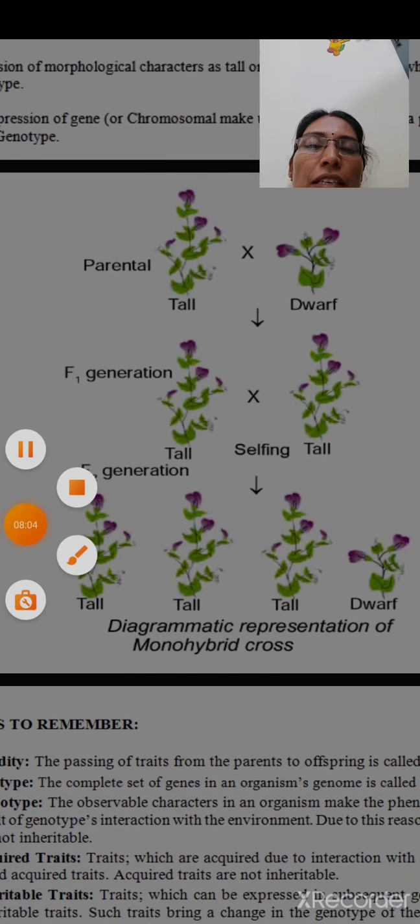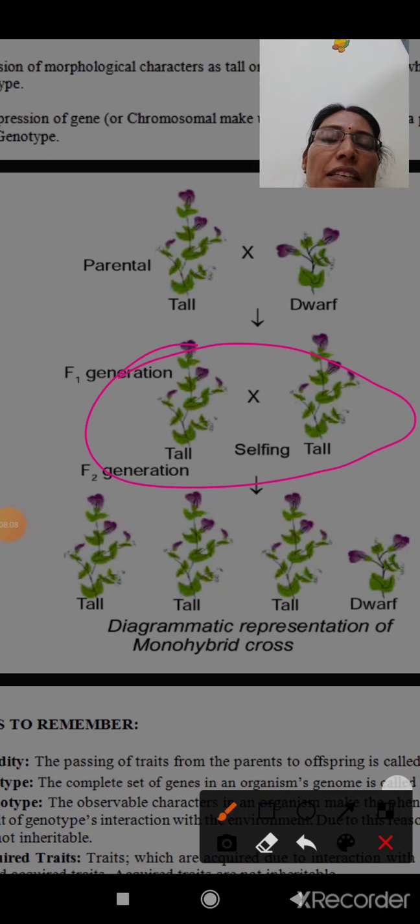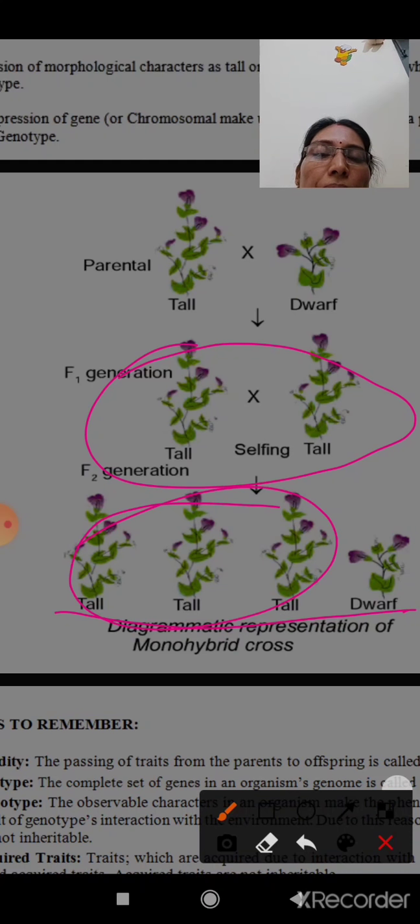Here you can see the F1 generation plants, when they are self-pollinated together, then in the next generation, the F2 generation, you can see 3 tall plants and 1 dwarf plant arise.